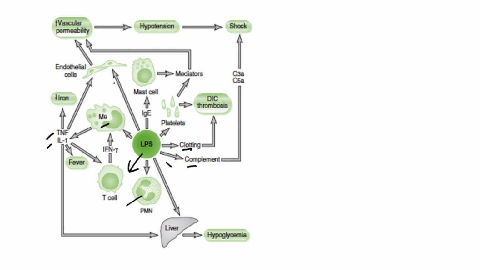And the endotoxin also causes the activation of endothelial cells, and endothelial cells release various chemical mediators that cause damage to the endothelial cells, resulting in increased vascular permeability, leading to the leaking of intravascular proteins, and the capillary becomes leaky. It's called a leaky capillary syndrome like condition, and that leads to hypotension. Ultimately, all these things, hypotension, fever, and DIC thrombosis, lead to shock, right? Shock.